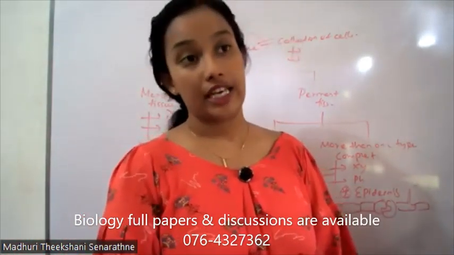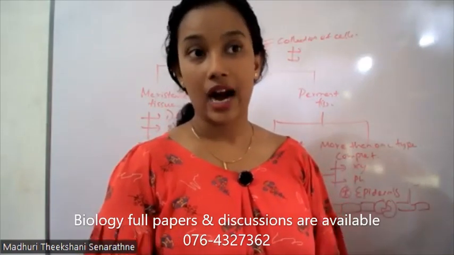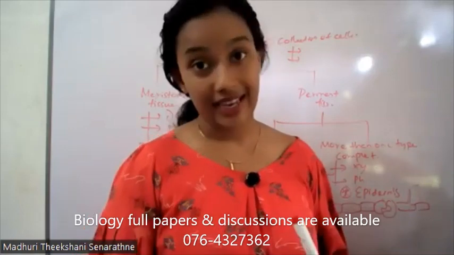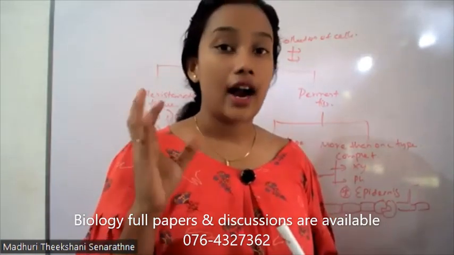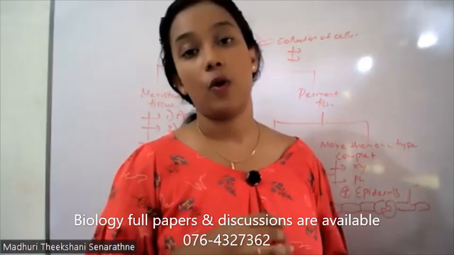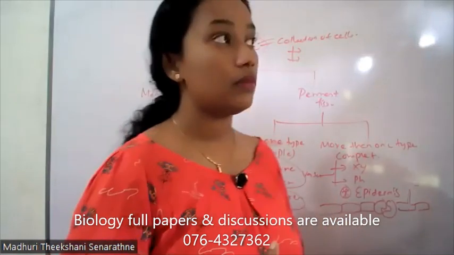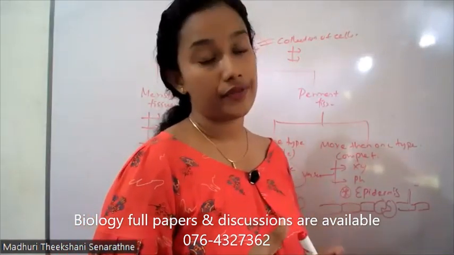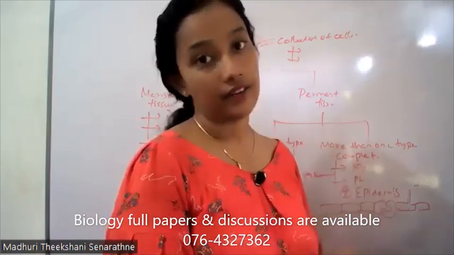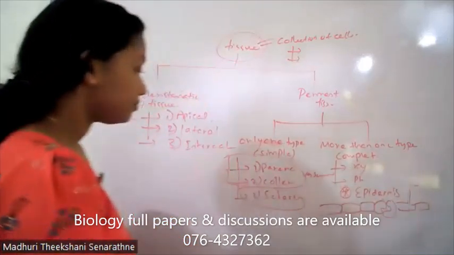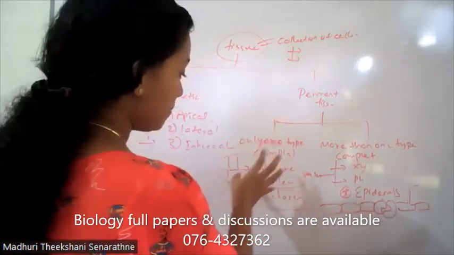For maturity, we have to think about the secondary cell wall. After making the primary cell wall, some cells deposit a secondary cell wall using lignin. If lignin is present somewhere, that is the secondary thickness. But I have mentioned there are only 2 types of simple tissues.